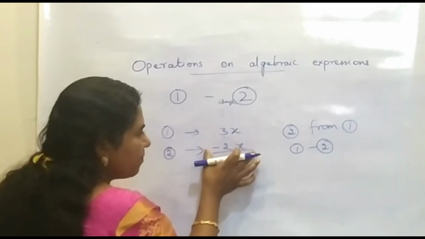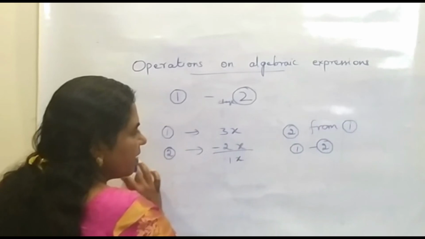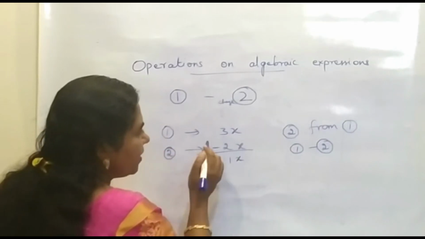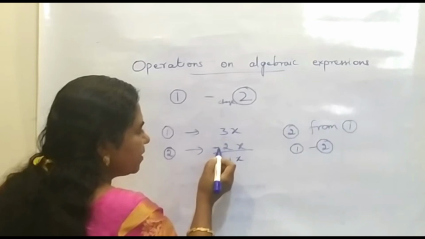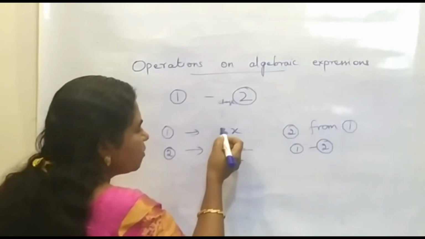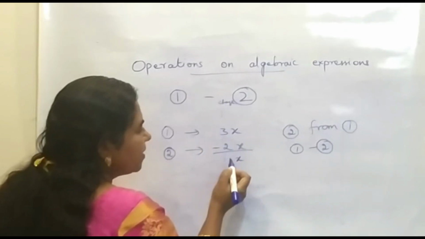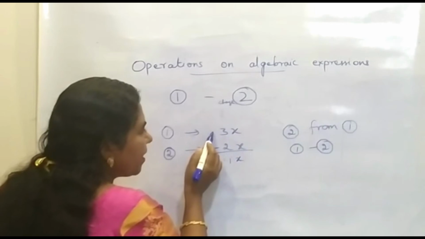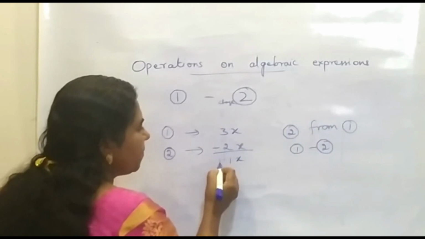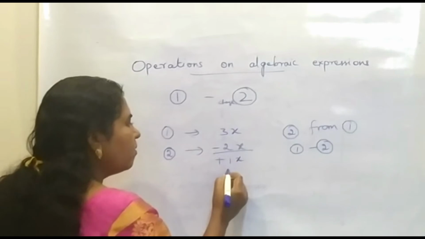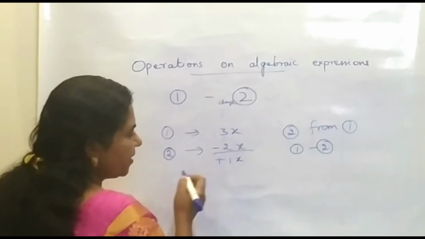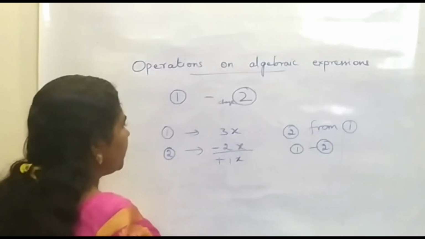Now it is same as in the case of addition. In the case of addition, what we will do? We will see the signs of both the numbers. Here it is plus, here it is minus. Both are different. So we have to subtract. So we will get 1 and the bigger number has a plus sign. So we have to give a plus sign in front. So it is plus 1x or 1x. There is no necessity to write this plus sign. So we have to do in this way.